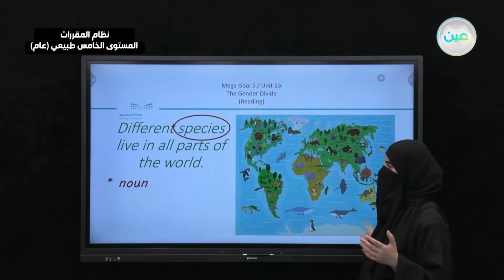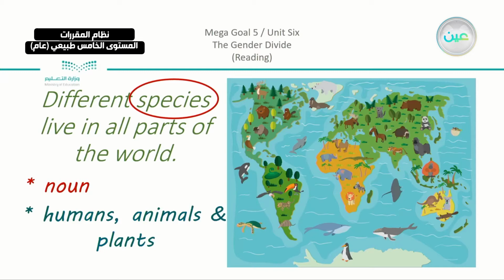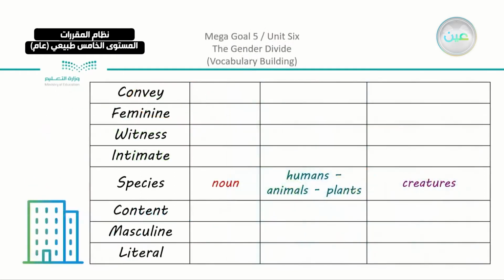So species here is a noun, and also it is related to humans, animals, and plants. And we can relate it to the word creatures. So species, yes, they are creatures here. And of course, we can say that humans are a type of species, which makes it a noun. So we have here our first word in the table.